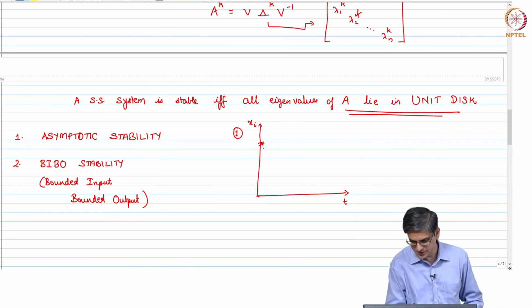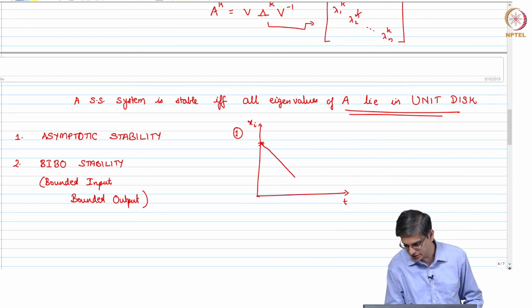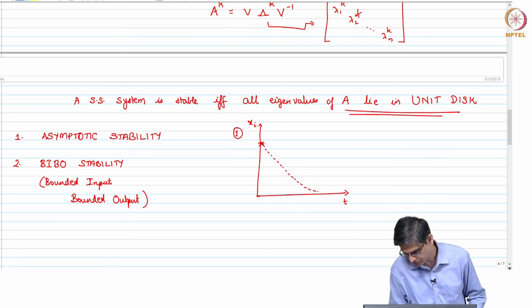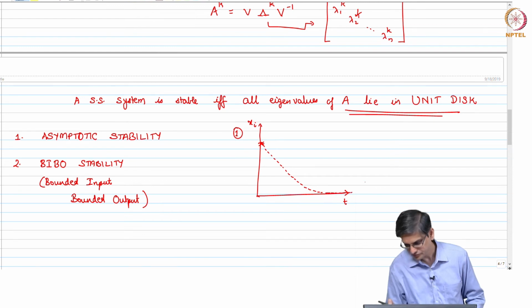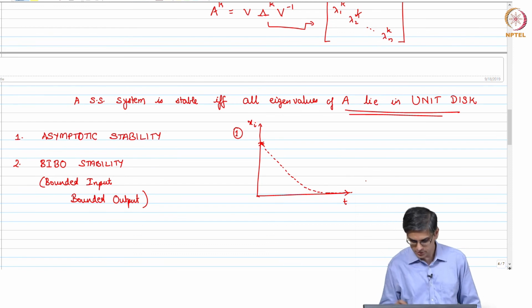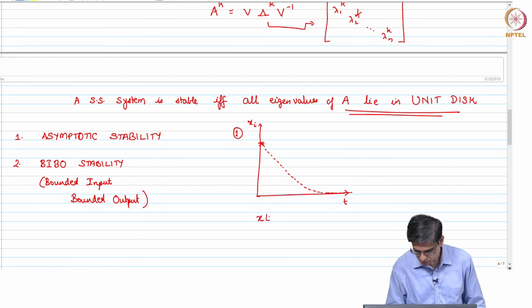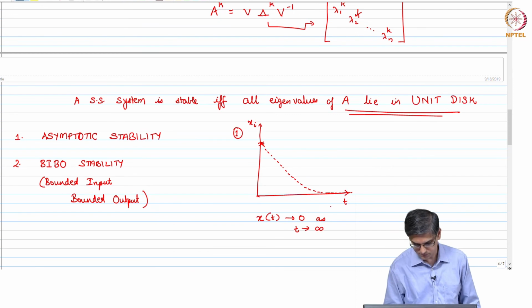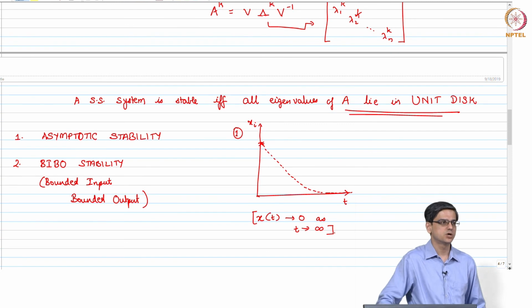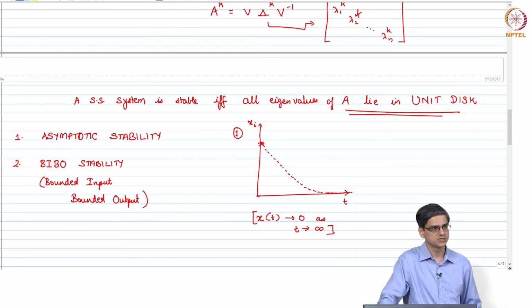Asymptotic stability means that eventually this x should come to the origin. Okay. So, this is what asymptotic stability means.